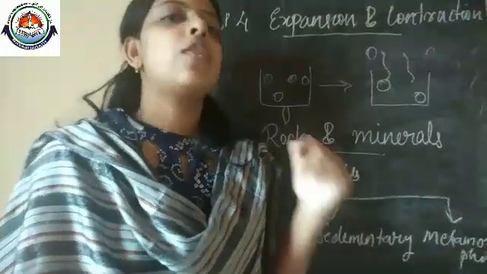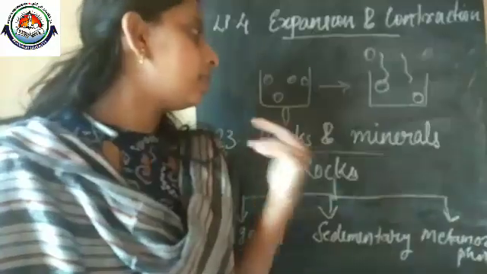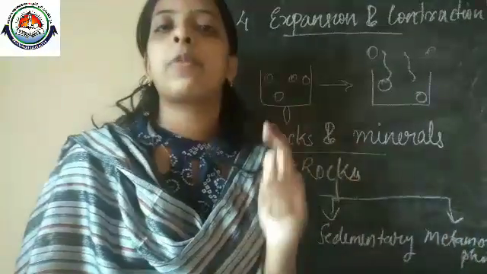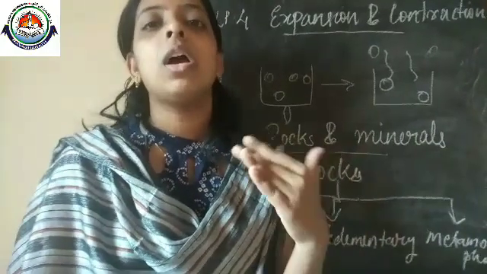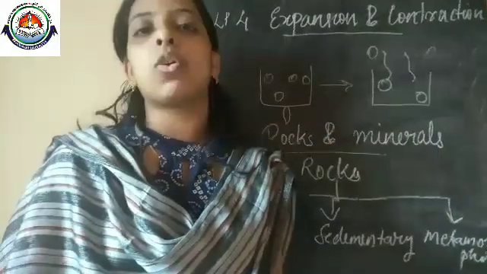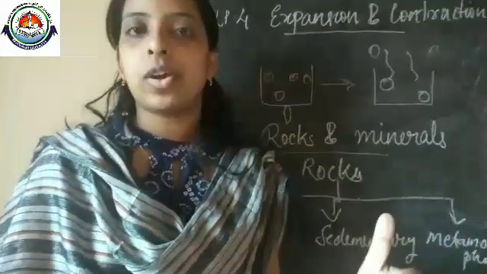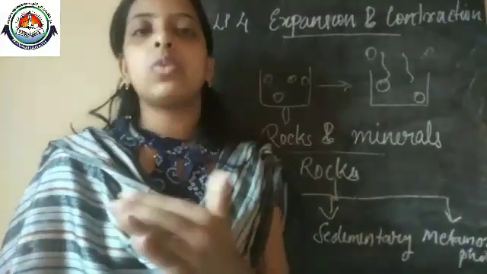In the first lesson of this 23rd block, we were discussing the properties of rocks. Our earth crust is made of rock, and these rocks are a hard structure that we can see around us.